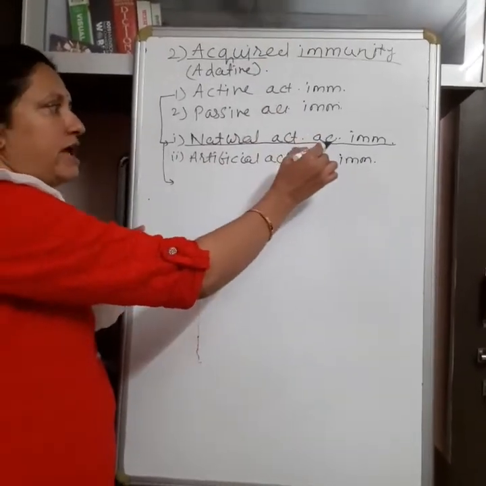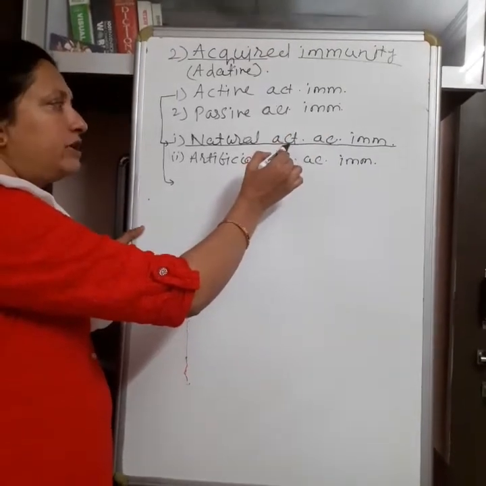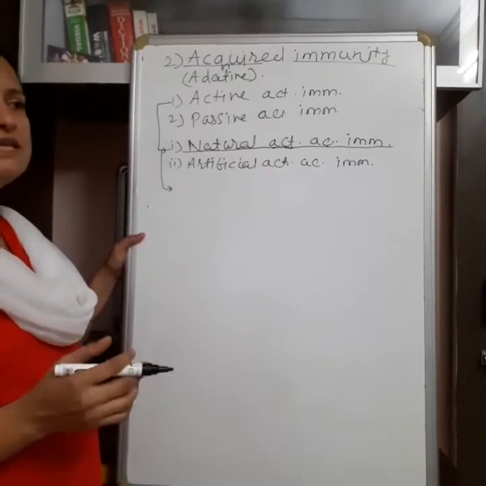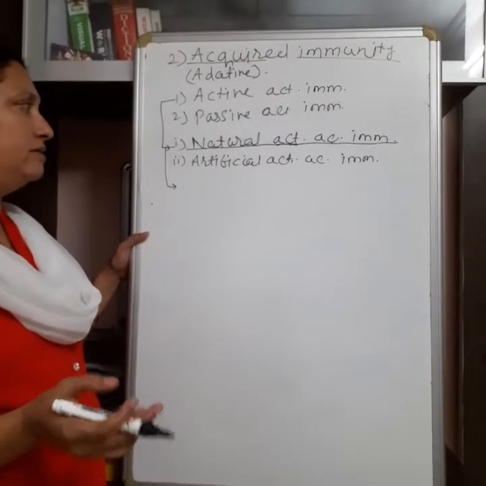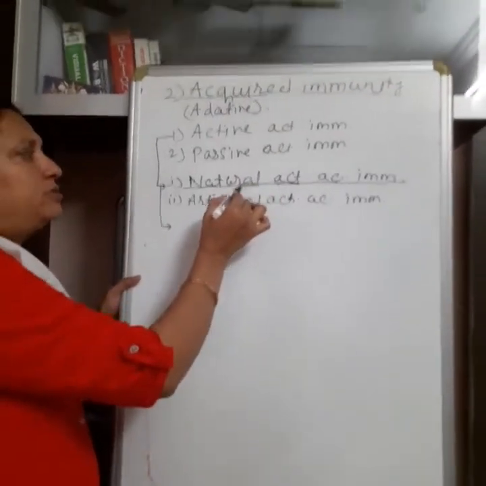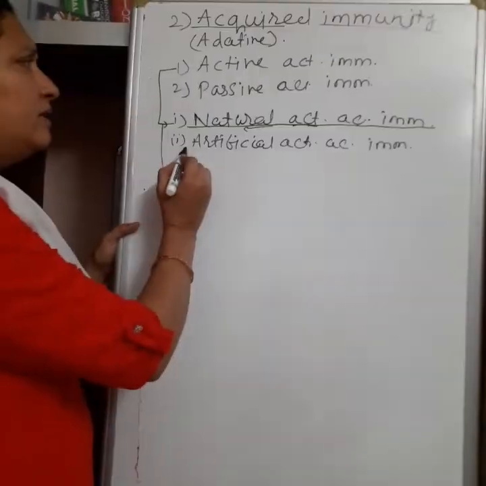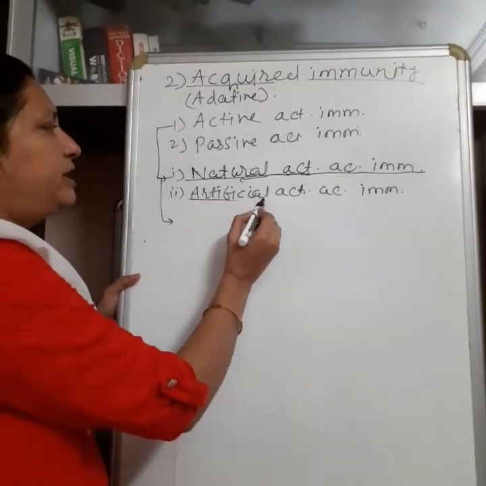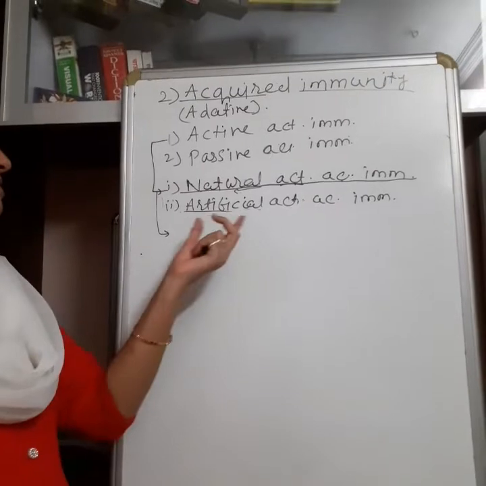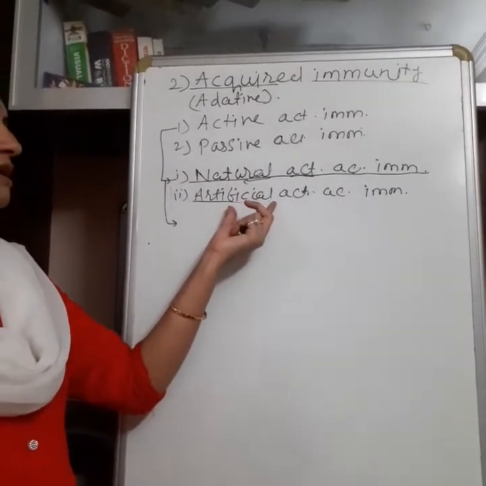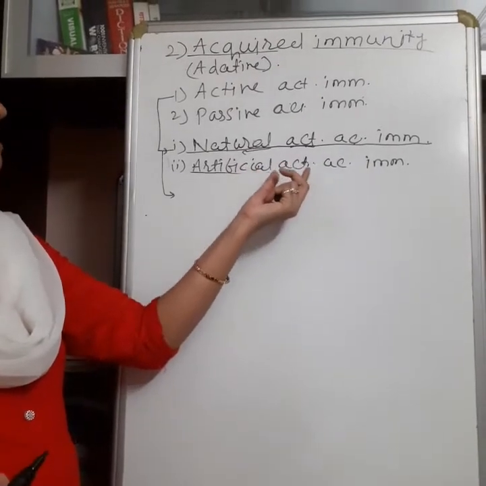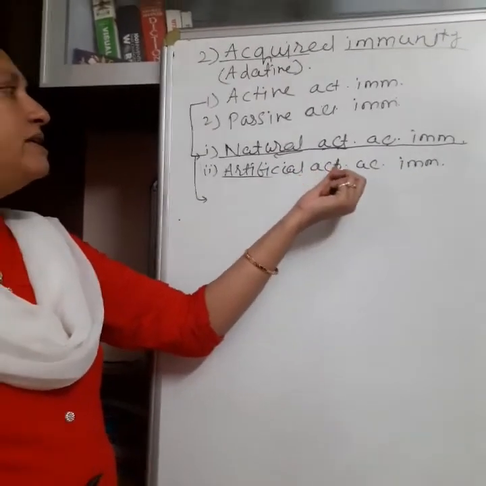So it is called acquired, developed immunity, and active, meaning it remains active the whole life. The second time there is no chance of severe infection by the same pathogen. Now the second type of active immunity is artificial active immunity. This is when the pathogen comes into the body artificially, and the immunity is developed, meaning acquired, and it remains active.